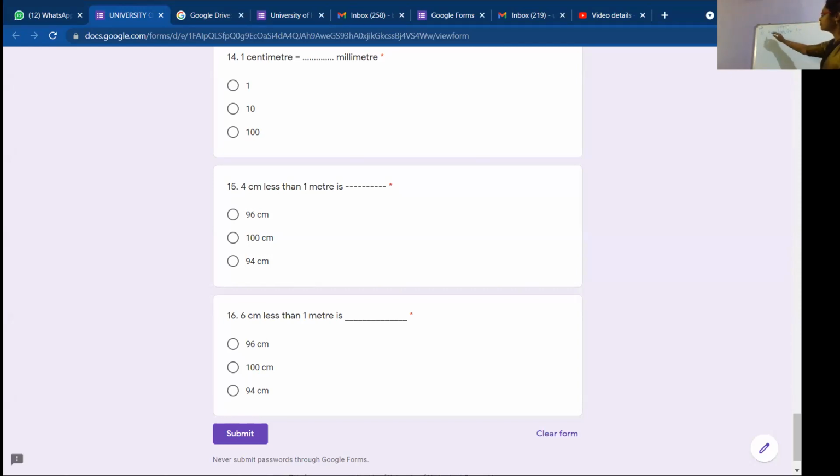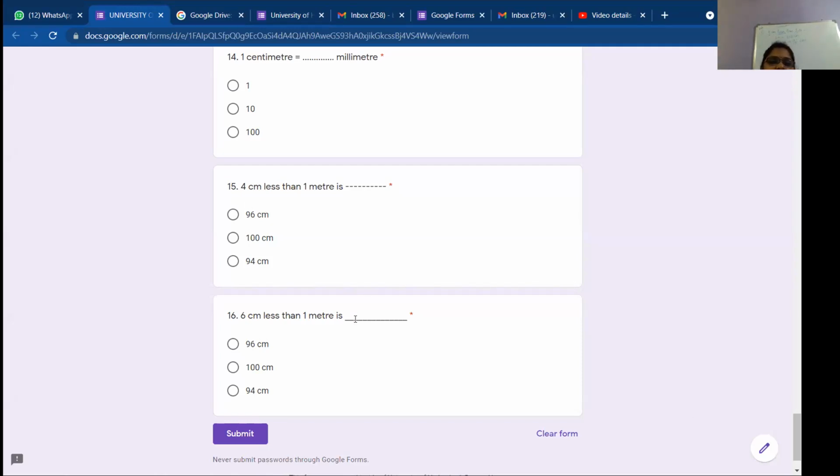Then from where do you have to subtract 4? From 1 meter. But this is in centimeters and this is in meters. So first you should write 1 meter is equal to how many centimeters? 100, ma'am. Very good. So you have to find 100 minus 4. What is 100 minus 4? 96, ma'am. Very good. So 4 centimeters less than 1 meter is 96 centimeters. Is that clear, Karunya? Yes, ma'am.